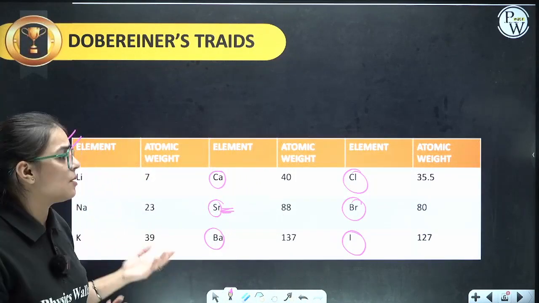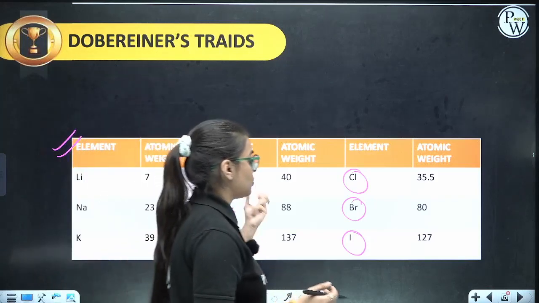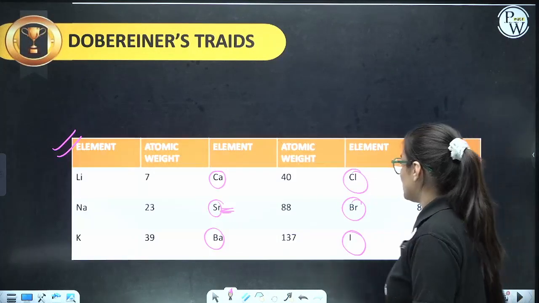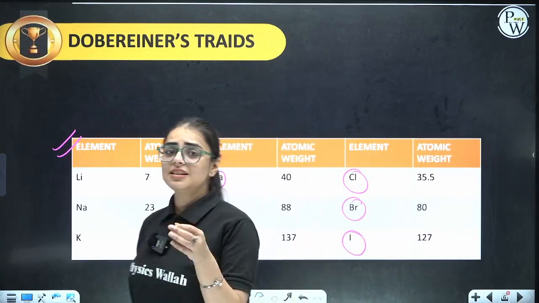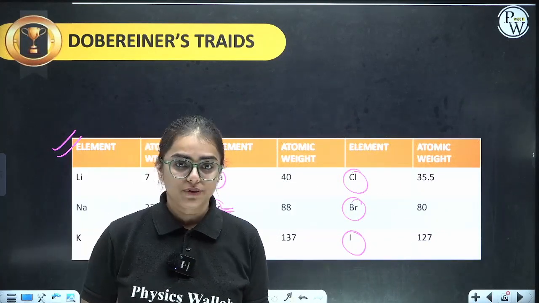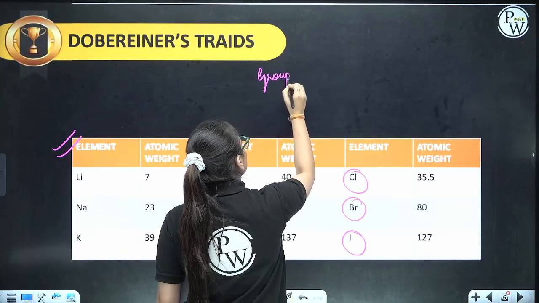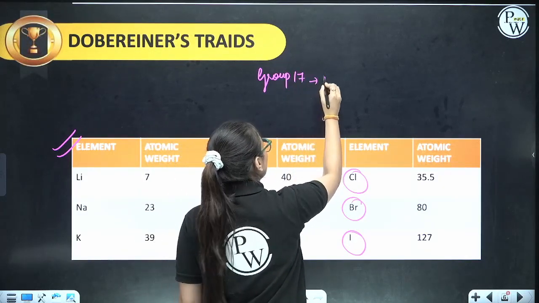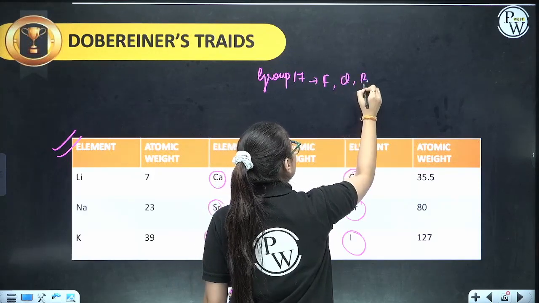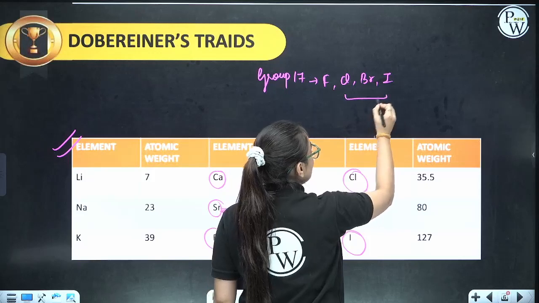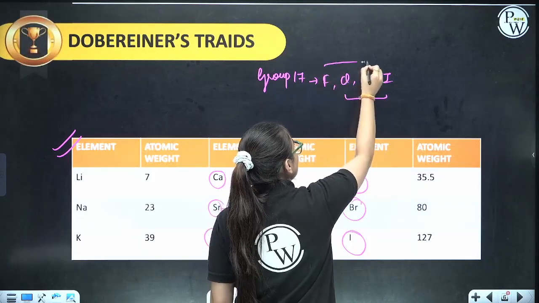But yes, there were some exceptions. That is why it failed, students. Let me tell you what the exceptions were. For example, in the same group, this law is not followed. We know that group number 17 holds fluorine, chlorine, bromine, iodine. Chlorine, bromine, iodine follow this law, but fluorine, chlorine, bromine does not.